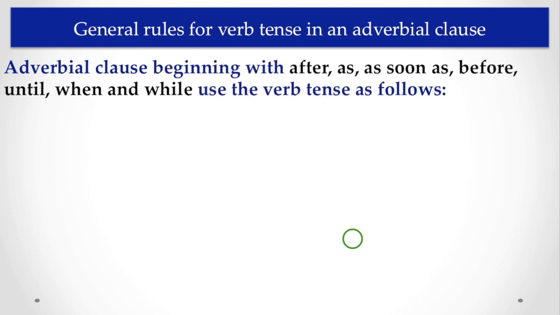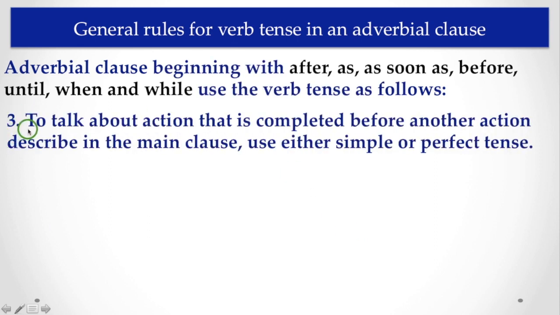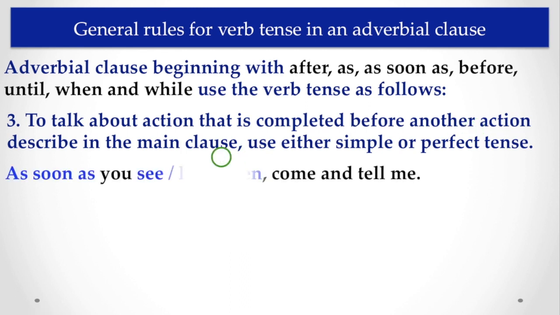Next, third rule: to talk about an action that is completed before another action described in the main clause, use either simple or perfect tense. What is that? That is, to talk about an action that is completed before another action described in the main clause. So now let's see the example. Here, as soon as you see or have seen, come and tell me.